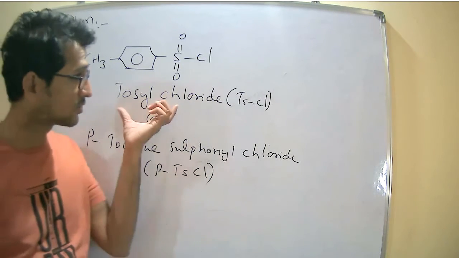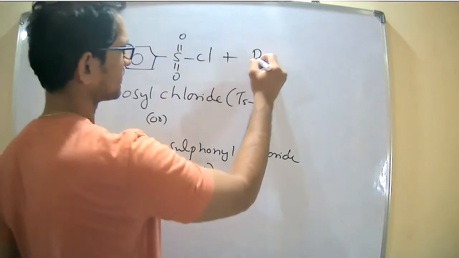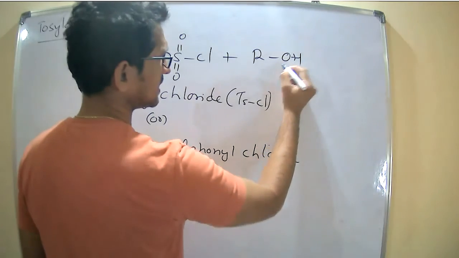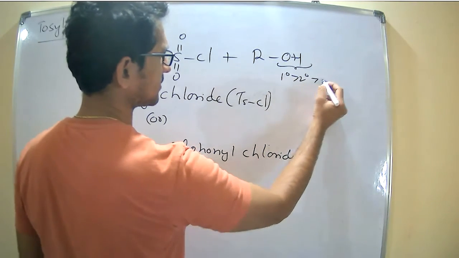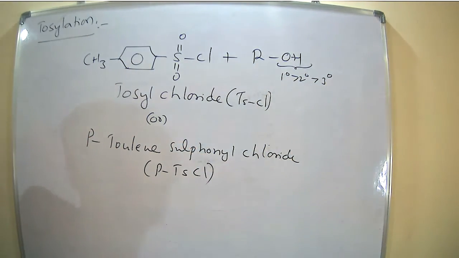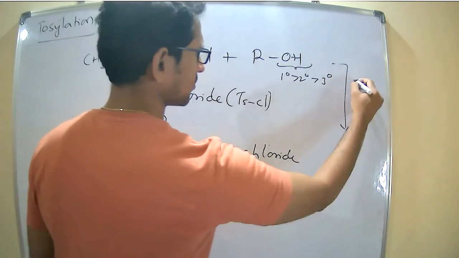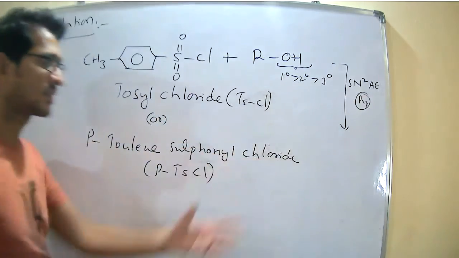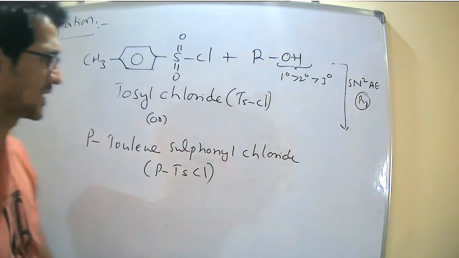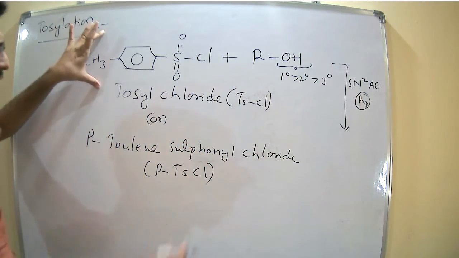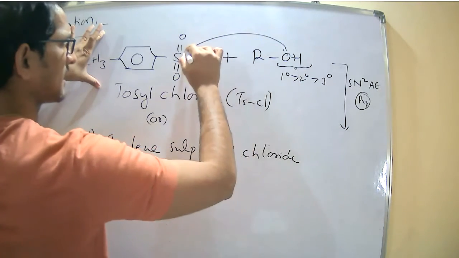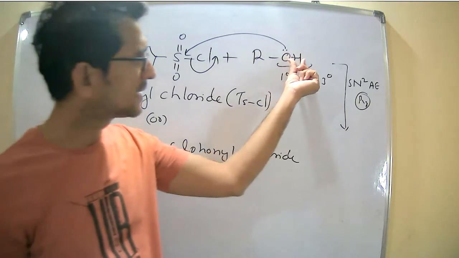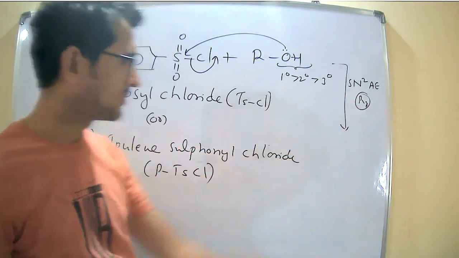Tosylation reactions include tosyl chloride along with the alcohols. In the cleavage of the OH bond, primary is preferred. It undergoes SN2 AE reactions and the base used is pyridine. These conditions are common for all of these, acylation, tosylation, etc. Now the product, what happens here? The oxygen attacks here, chlorine is the leaving group, and finally this proton will be attracted by the base.